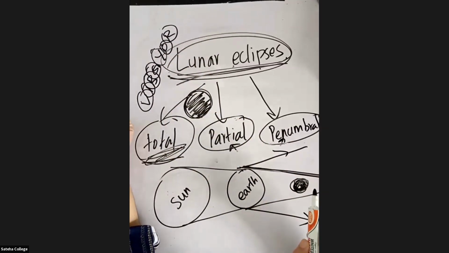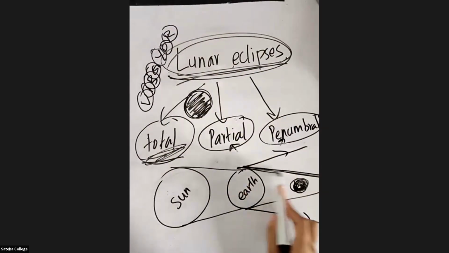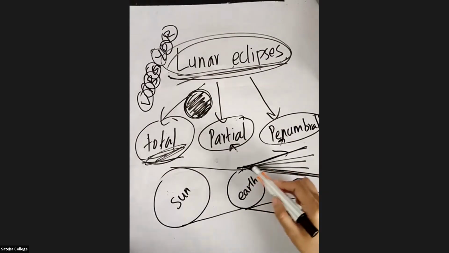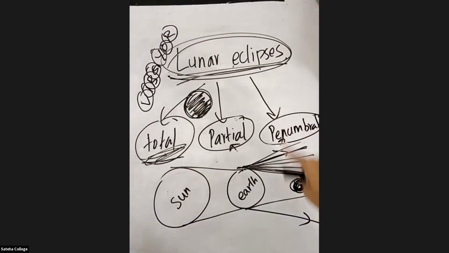So the red color will come and fall here, then orange, yellow, green, blue. They will be separated like this. The red color is falling on the moon. That's why the moon becomes reddish brown. Is it clear why the moon becomes reddish brown? Yes, it is clear.